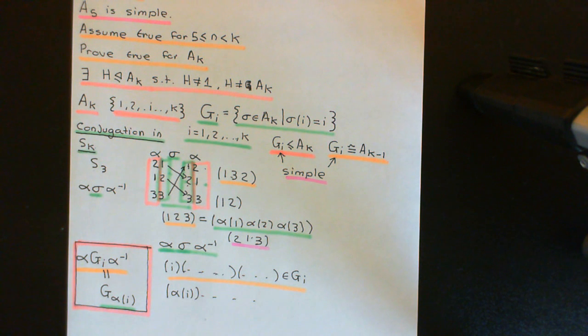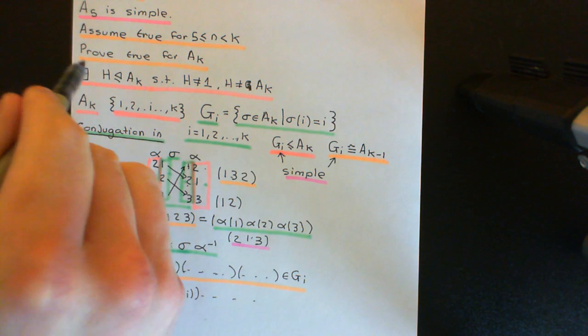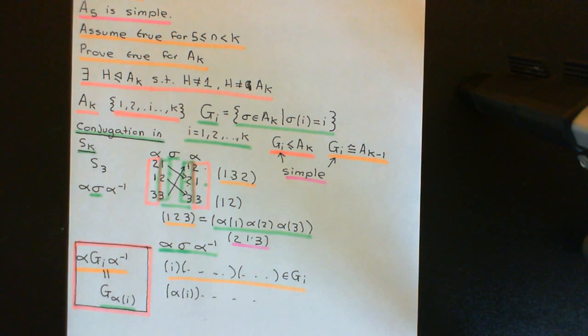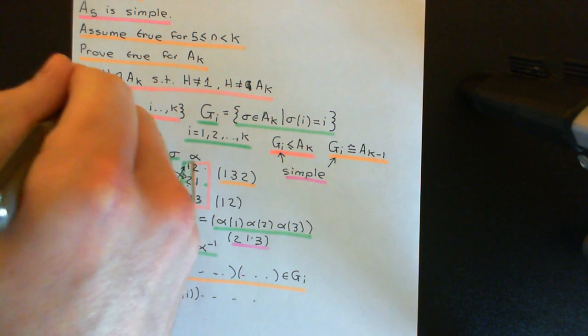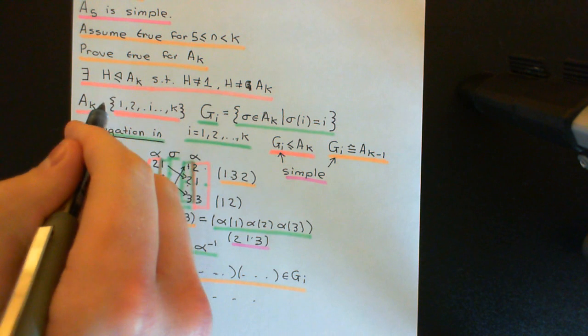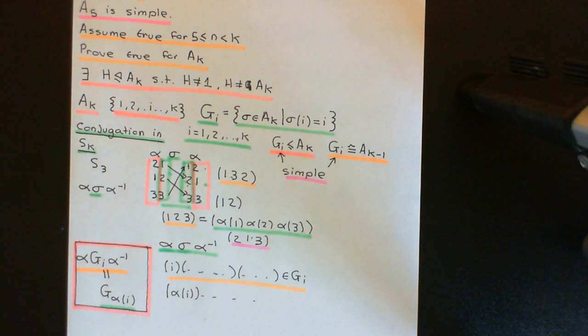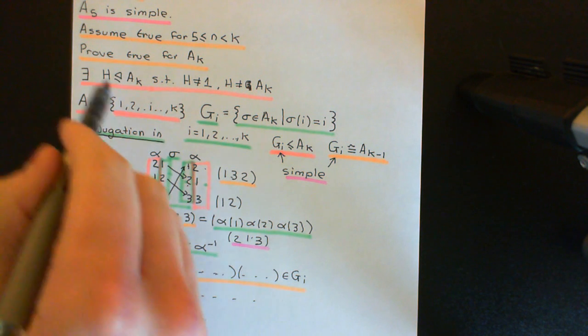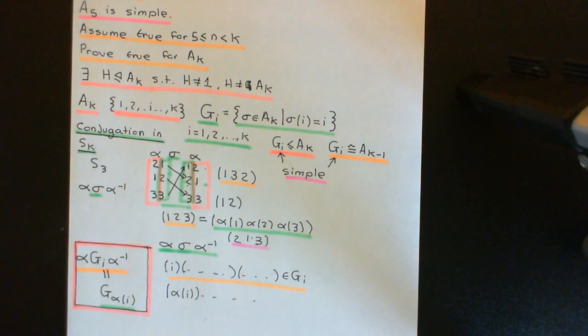Okay, so the strategy we're going to approach here is to reduce this more and more and more. We're going to proceed by a bunch of lemmas, and each lemma is going to restrict this more and more and show what elements it cannot possibly contain. And eventually we will have ruled out pretty much everything. So we're going to restrict this down, down, down. That's the approach that we're going to use.